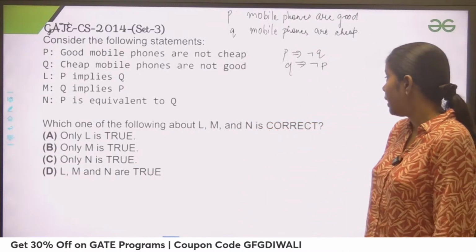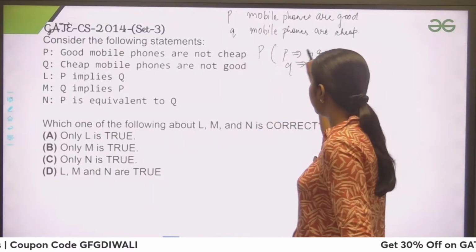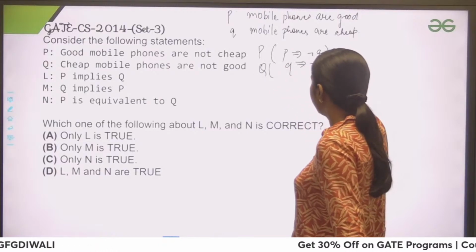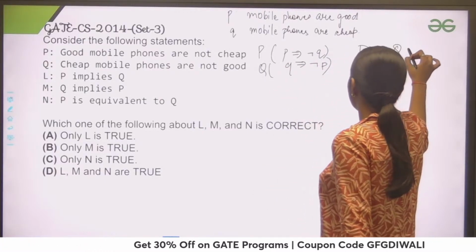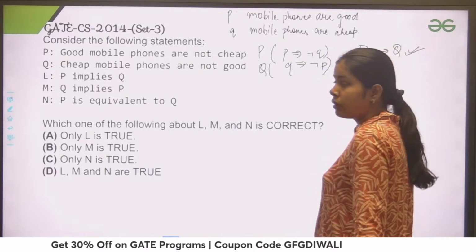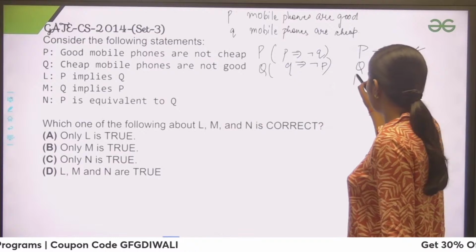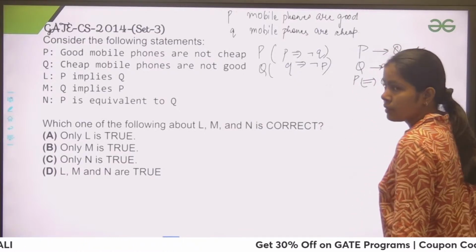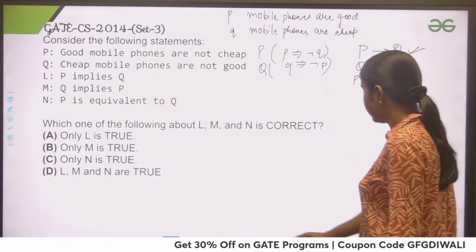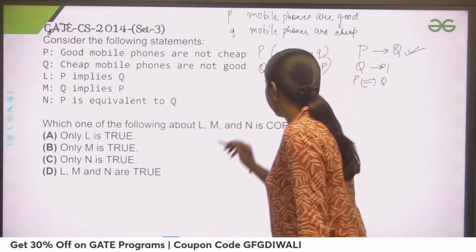Now you have to check whether P implies Q. So this is your capital P, this is your capital Q. Now they are asking whether P implies Q is true or not, whether Q implies P, and whether P is equivalent to Q. You have to check this. So how are you going to check this? You can use a truth table for that, right?